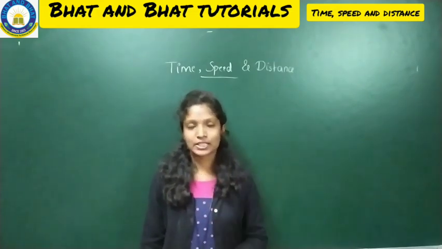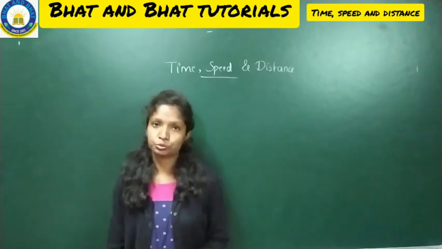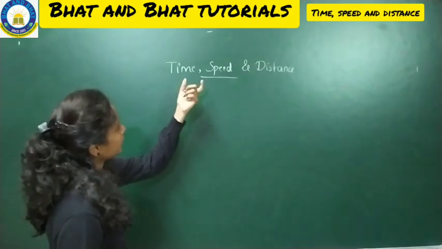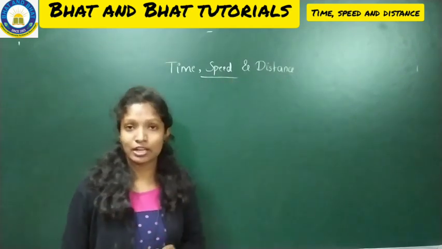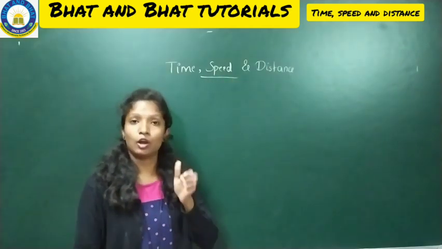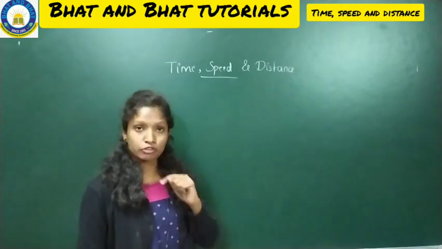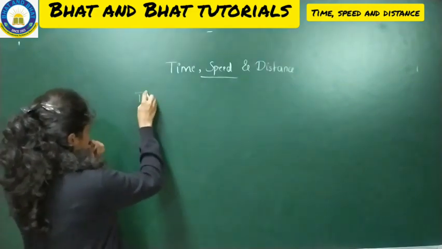First I'll just give you a description meaning about this, then I'll go through your notes. So first when I come to time, when I come to speed, when I come to distance, each and everything has its own meaning along with its own formulas. So first learn what is time.